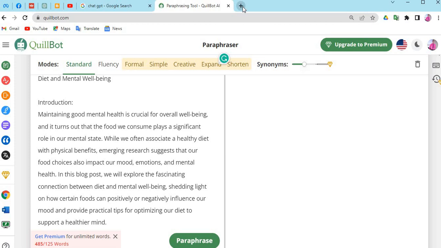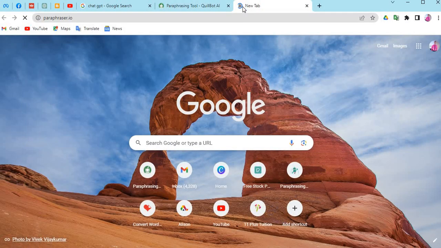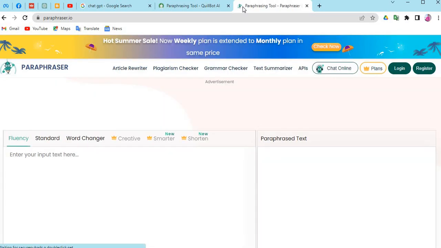The second platform I'm going to be showing you guys is paraphraser.io. Now, depending on what you want to use this platform for, at the same time, you can use it to write articles, which is what we're going to be doing right now. You can use it for plagiarism checker, and at the same time, you can use it to check for grammatical errors. At the same time, you can use it to summarize all of your text. So depending on what you want to use it for.